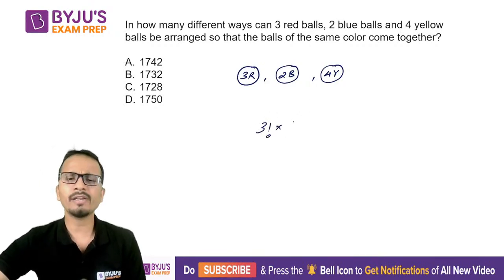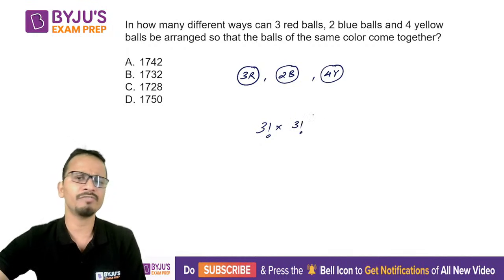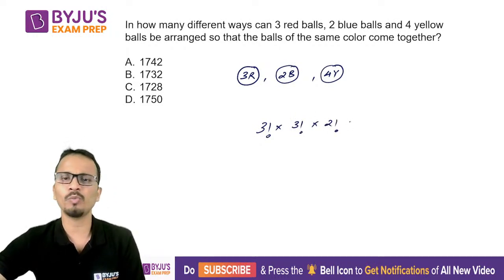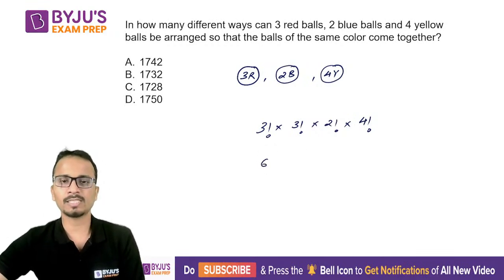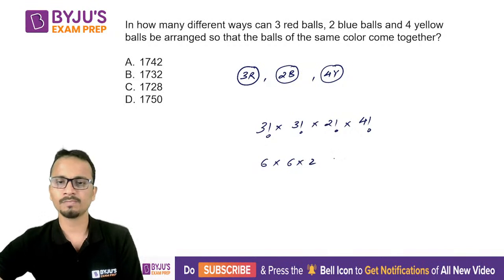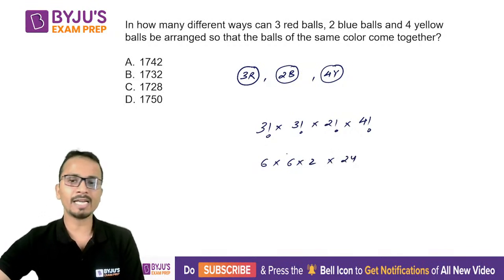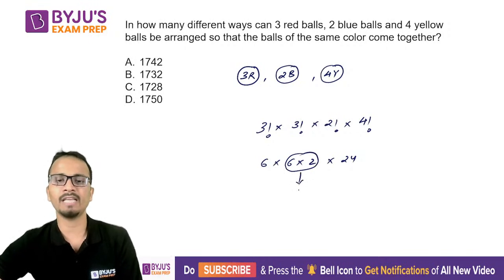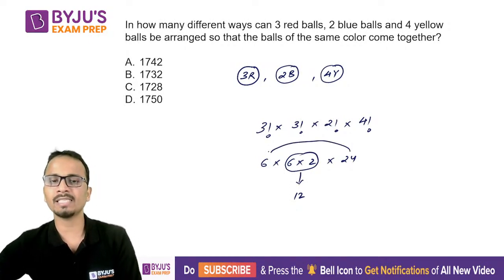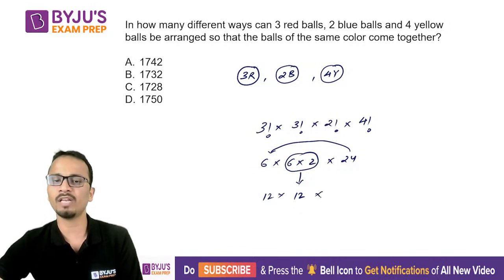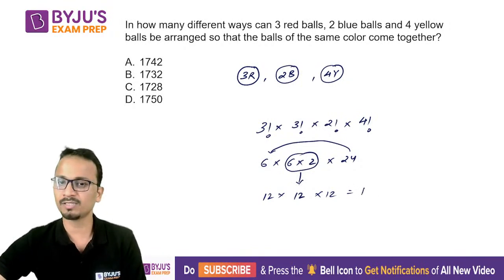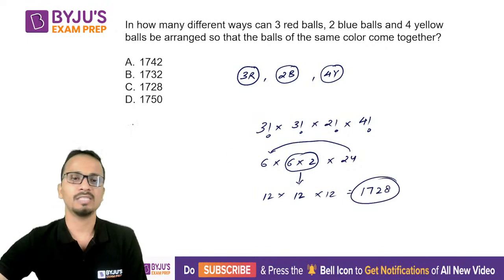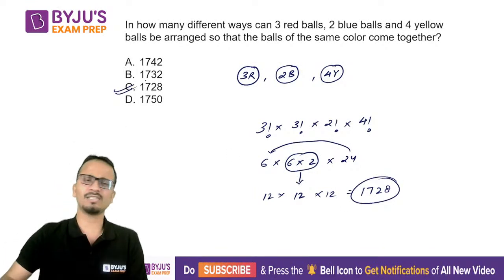Now, further, 3 red balls among themselves can rearrange in 3 factorial ways, 2 blue in 2 factorial ways, and 4 yellow can arrange themselves in 4 factorial ways. So this will be your final answer, right? So this is 6 into 6 into 2 into 24. Now I can rewrite it: these two can combine and become 12. Take 2 from here and give it to 6, so this will become 12 into 12 into 12. An easier way of doing the calculation is if you remember the cube of 12. So 12 cube is 1728. If you remember it, it will be easier. So the final answer will be 1728.